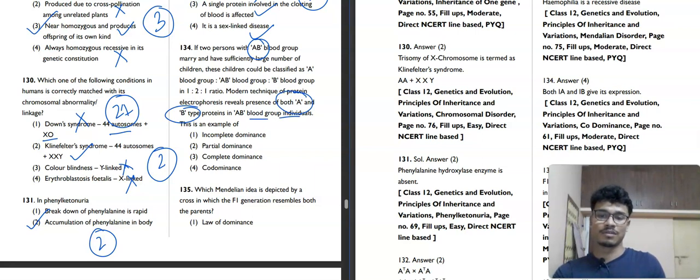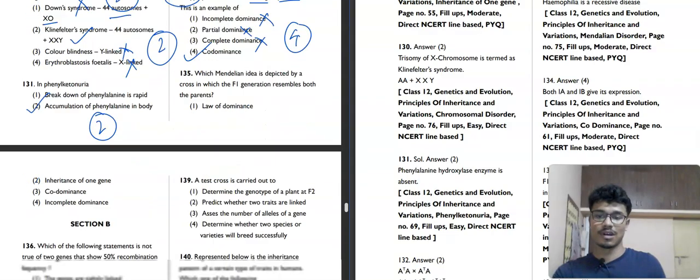This is an example of which phenomenon? Incomplete dominance, no. Codominance, partial dominance, no. Complete dominance, no. Incomplete dominance you can see in snapdragon. Codominance is the correct answer. You can see this in AB blood group. So this is very simple. Now 135.